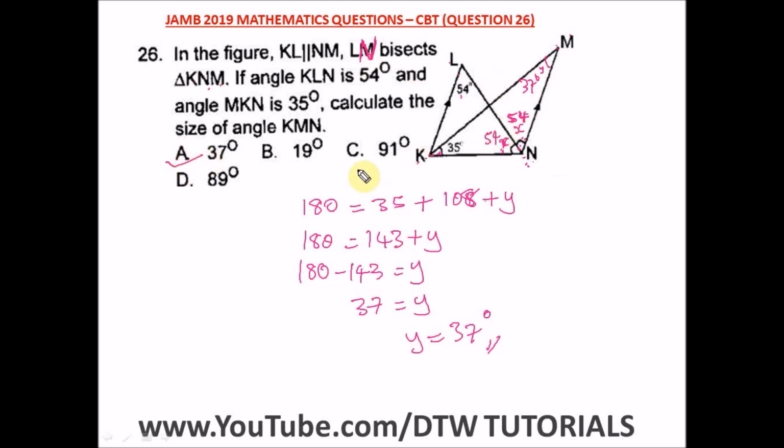When you see angles in plane figures like this, you have to remember the rules that guide them. Like this is alternate to this. When a line bisects an angle, it divides it into two equal parts, that's why this will become this. Then remember your ultimate formula of a triangle: the sum of angles in a triangle is 180. So you use that to get your value of y, and our answer here is 37.